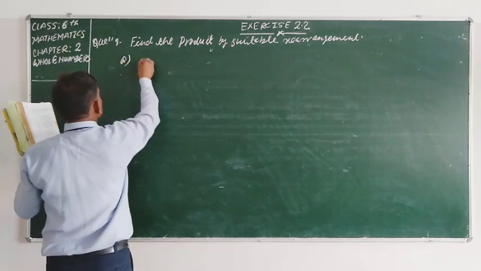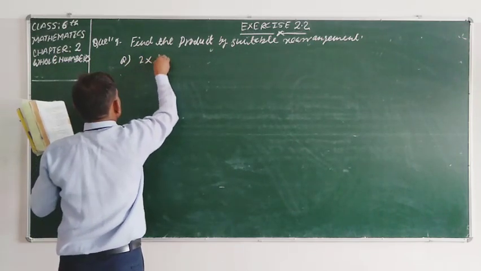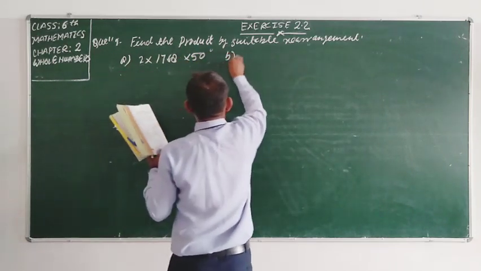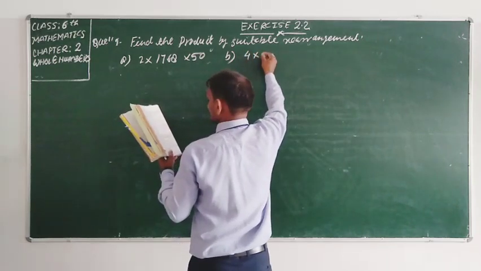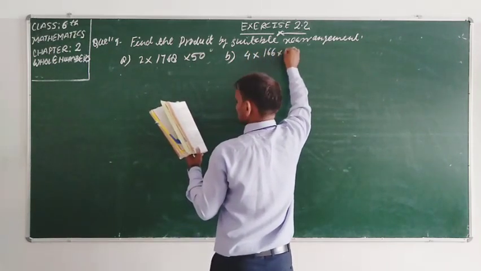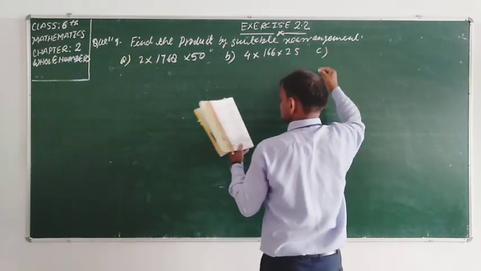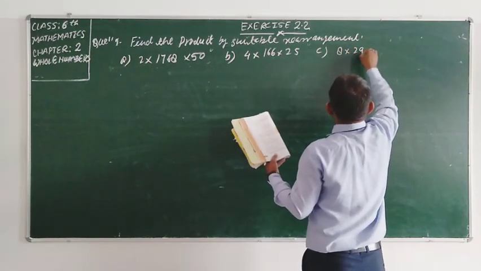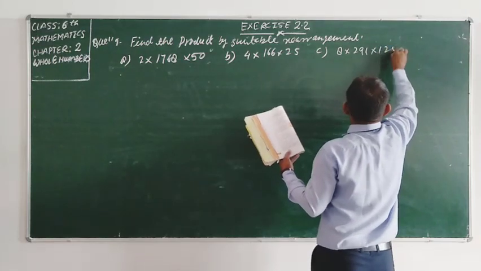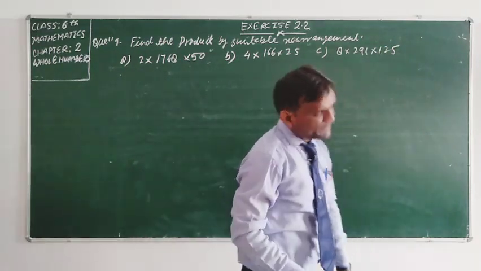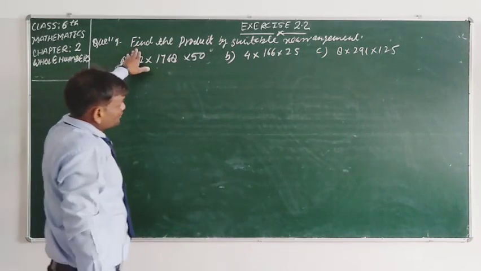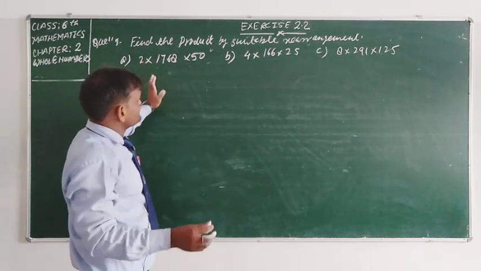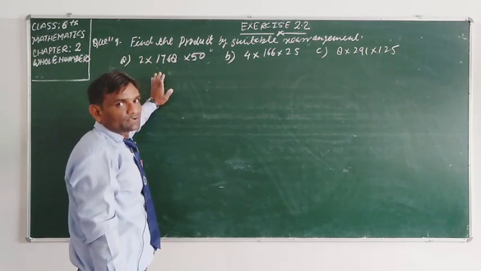So the first part is 2 into 1768 into 50, and B part is 4 into 166 into 25, and C part is 8 into 291 into 125, and the remaining 3 parts are your homework, student. Student, in this question also we need to rearrange the numbers and find the product.